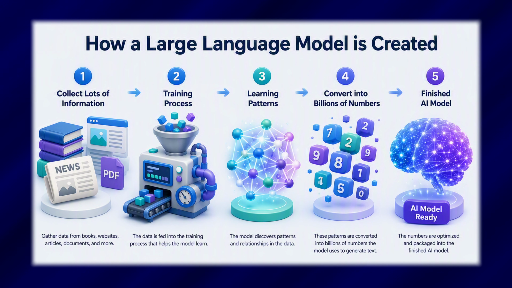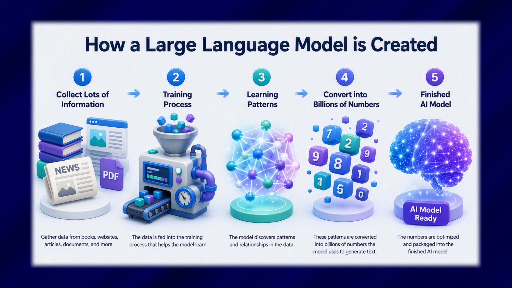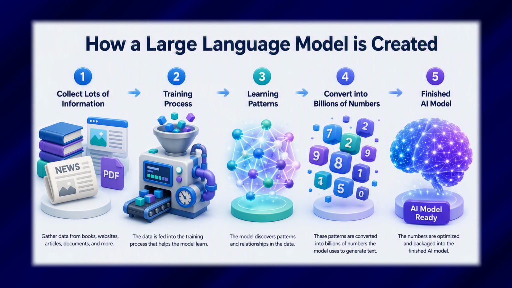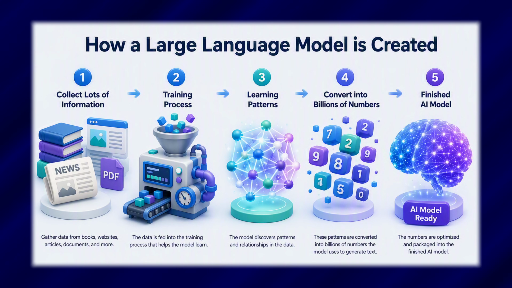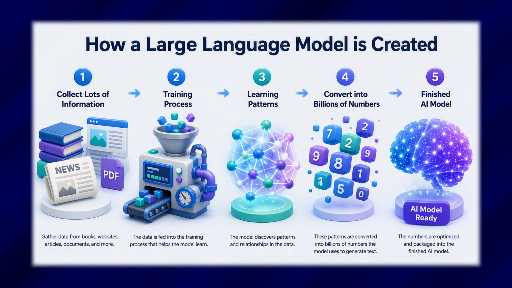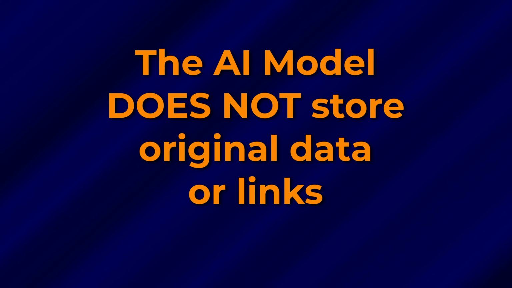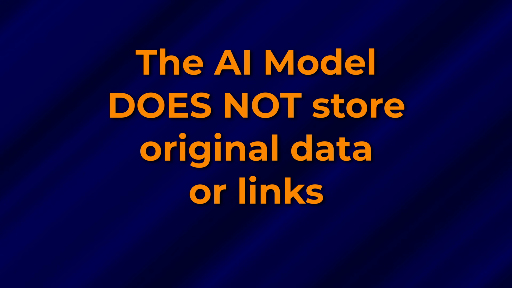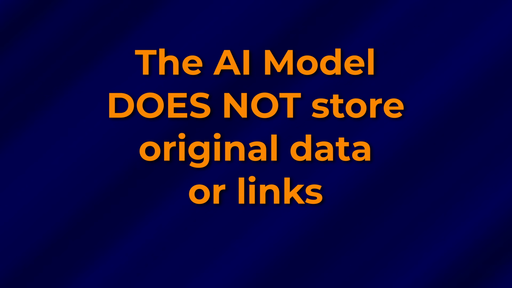All AI models are trained on large amounts of data. During the training, all the information is converted into many billions of numbers. Once the training is complete, those set of numbers is what the AI model is. The AI model does not have search data, it does not retain the links to original data.